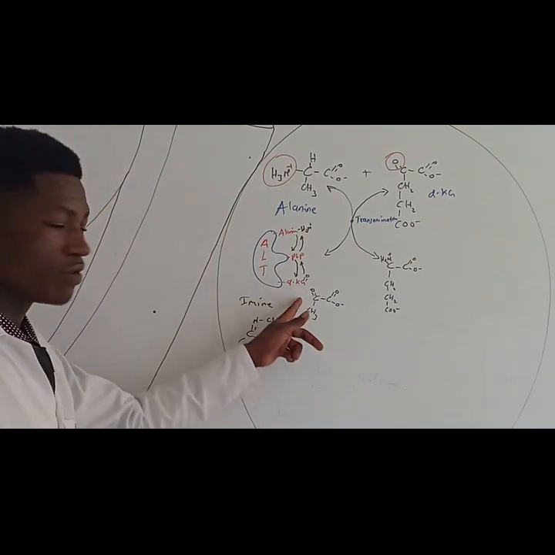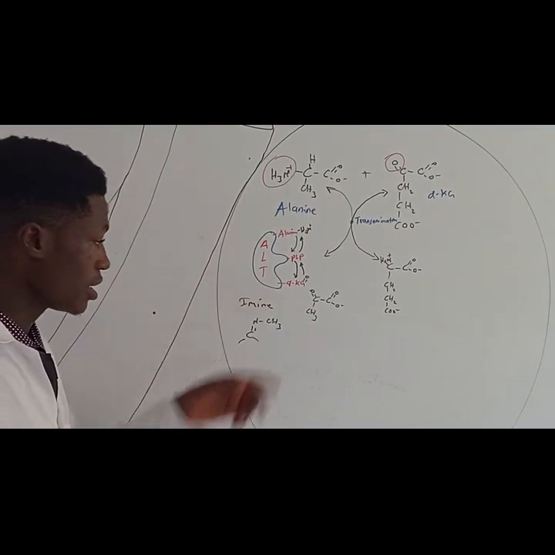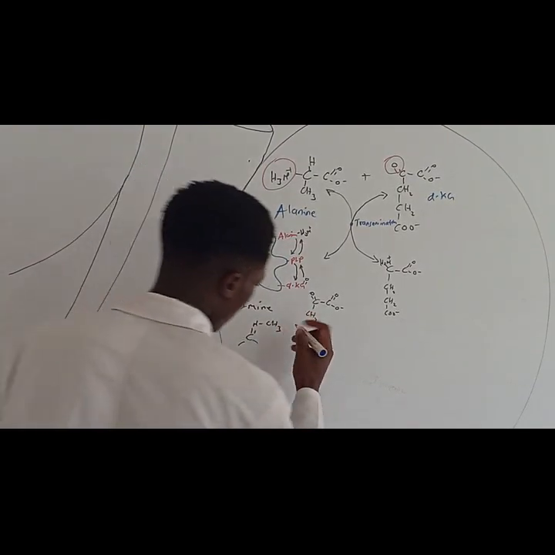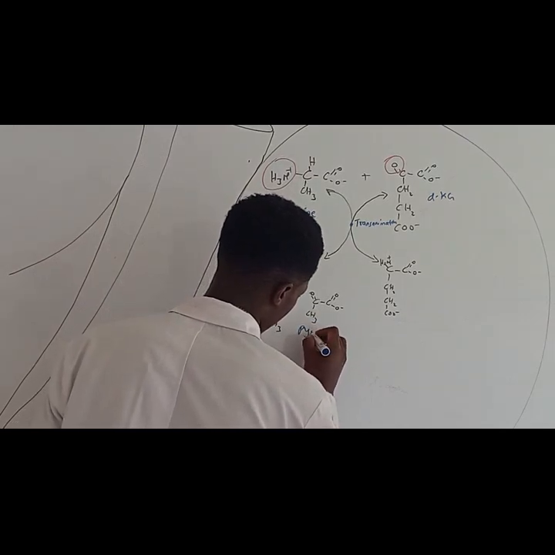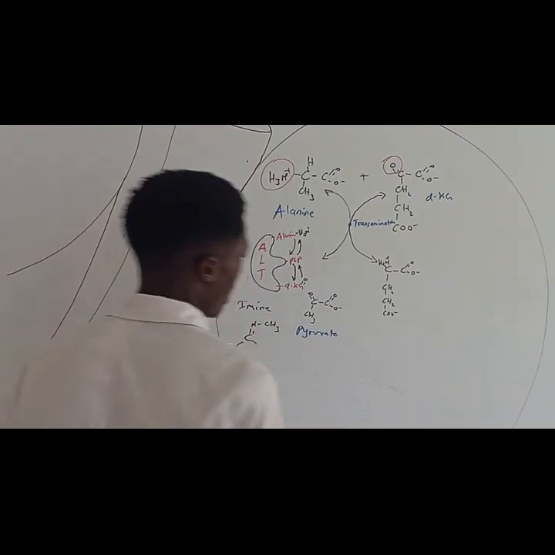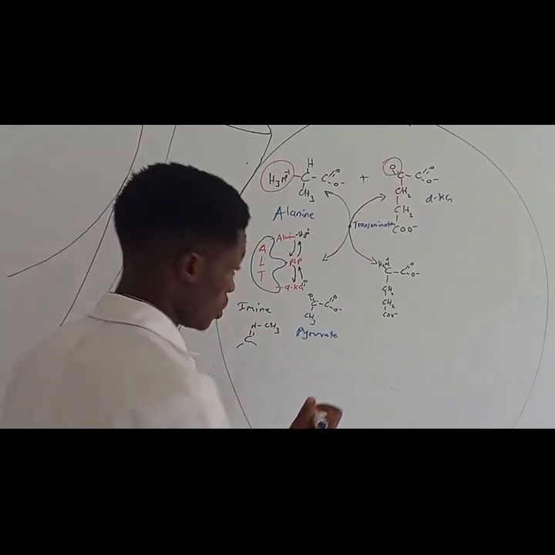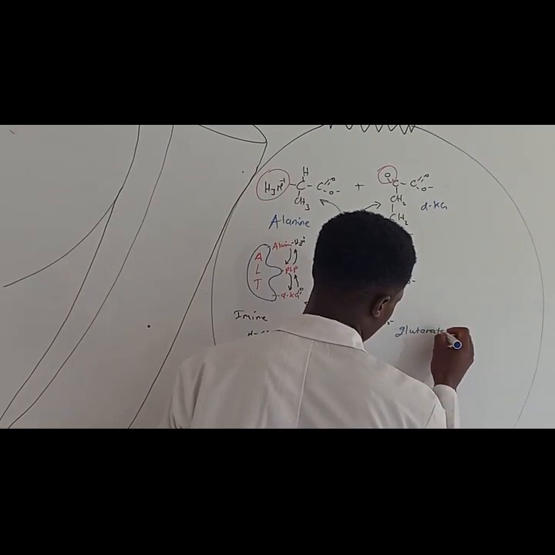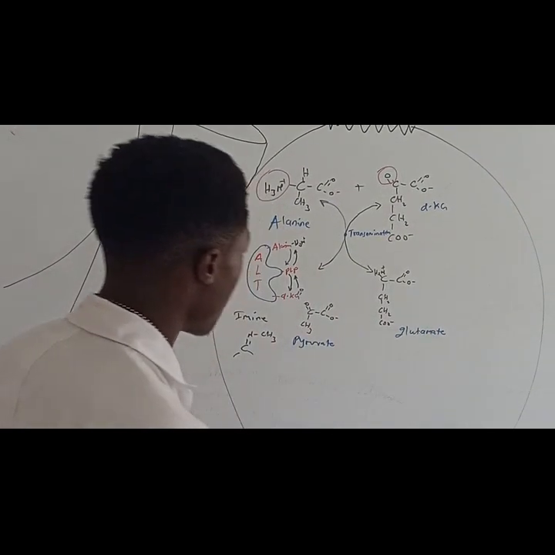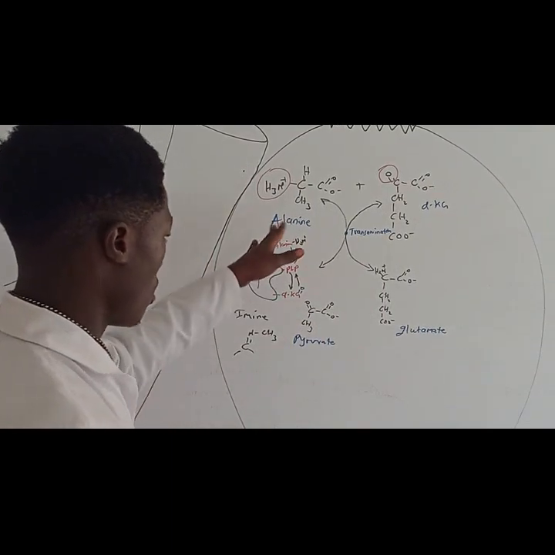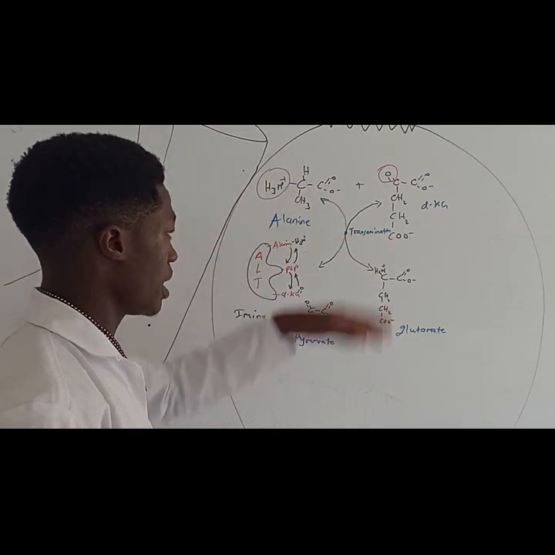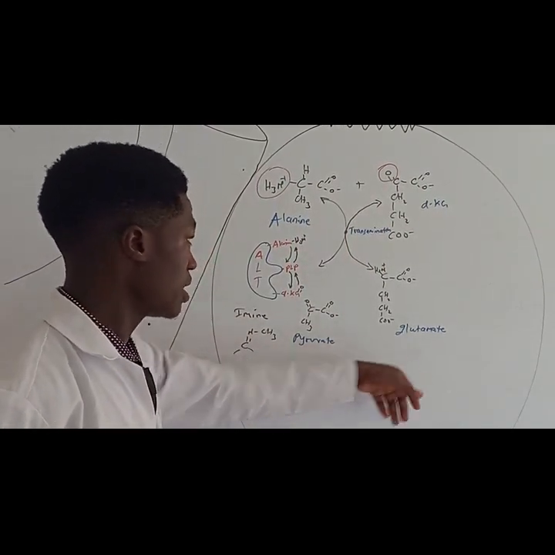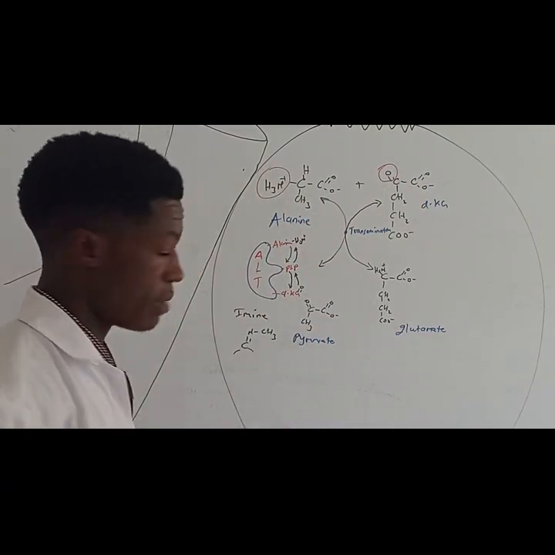Now, you guys remember this from your biochemistry and organic chemistry? This is called pyruvate, right? So this is pyruvate. Then what about this one? This is called glutamate. So these are the products of the transamination process from alanine exchanging with the alpha ketoglutarate. So the alpha ketoglutarate is going to transform into glutamate, then alanine is going to transform into pyruvate.